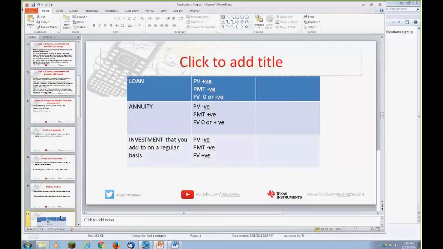Now, the annuities, you're giving the money to the bank. So that's a negative, but then they pay you regularly. That's a positive. And your future value, well, you're hoping that's going to end up with zero, so they end up with no money to pay you, or they end up with a little bit of money to pay you at the end.